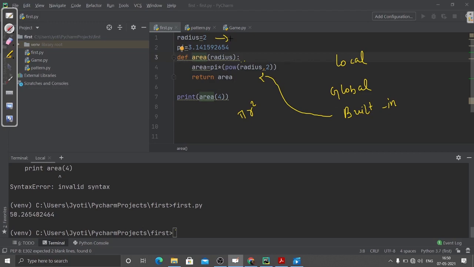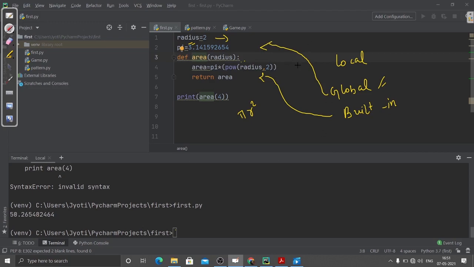It is declared here, which means it is defined under this Python file scope. I don't have to worry about it. I can directly use this variable by just writing its name, radius. That's called a global variable. That means these variables can be accessed in any part of this Python file.